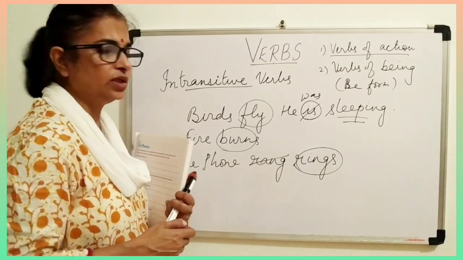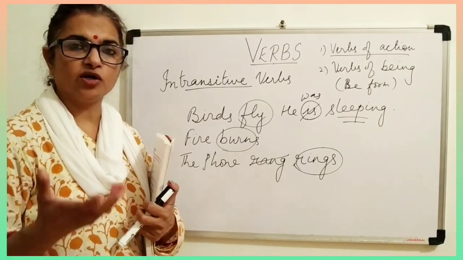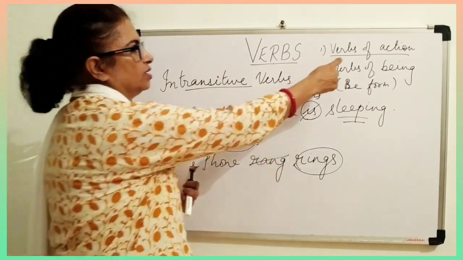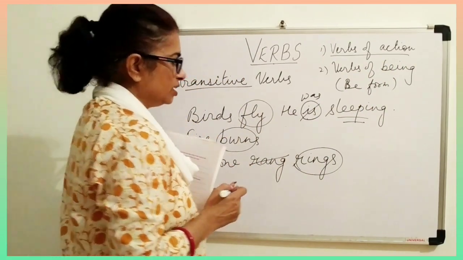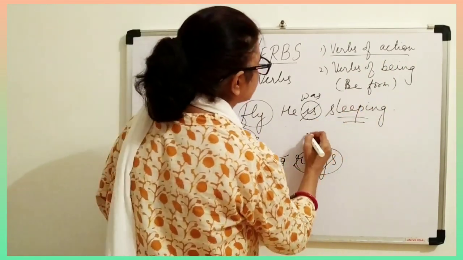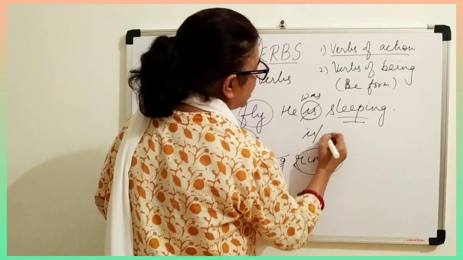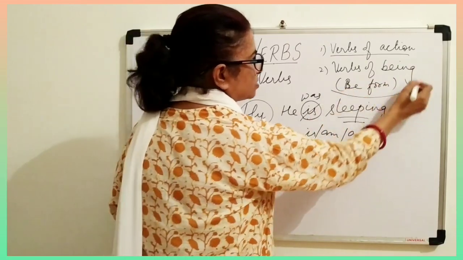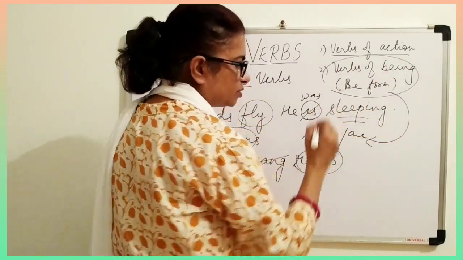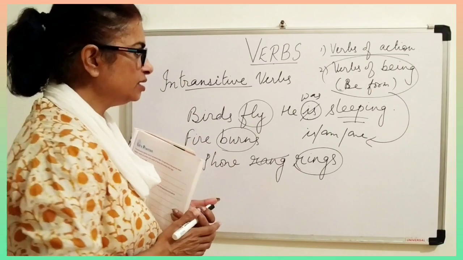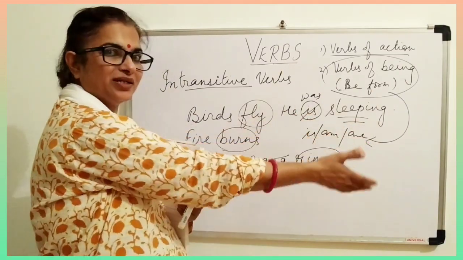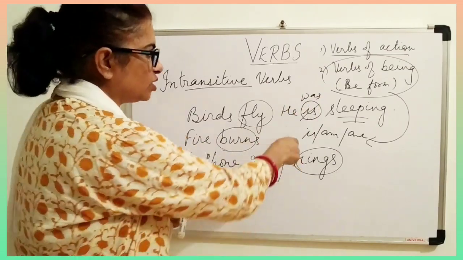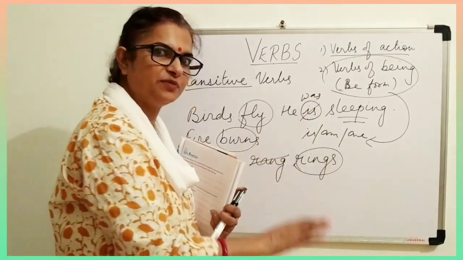Now we will learn about some verbs. Strong verbs and weak verbs also we are going to learn. Okay. I hope you understood these action verbs. Now, is and are. What are these? These are be forms. Okay. They help us in using the main verb in a correct manner. That is why we need these be forms. These are helping verbs also. You call them helping verbs also.